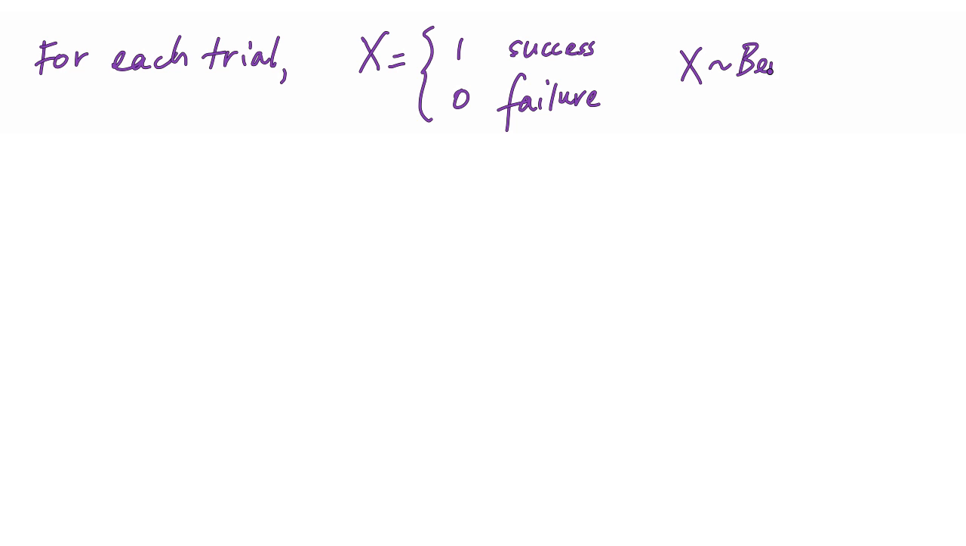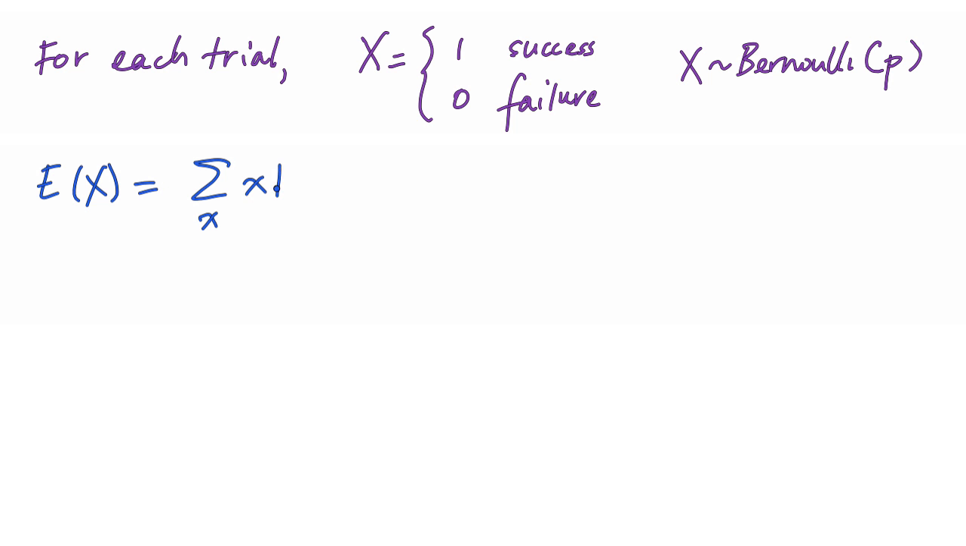X is a Bernoulli random variable with probability p, where p is the probability of a success. The expected value of x can be calculated with the formula for the expectation of a discrete random variable. Remind you, the formula is the expected value of x is the sum over the values it could be times the probabilities of those values. And for a Bernoulli random variable, there's only two values it can be, 0 and 1.